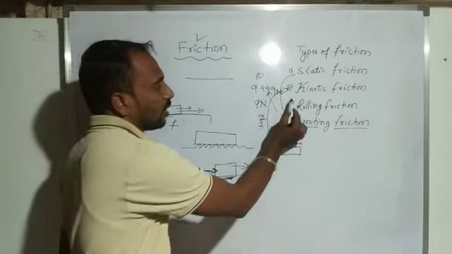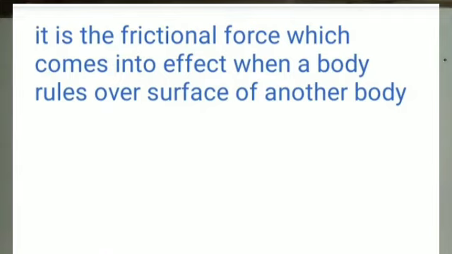Another one we consider is rolling friction. Rolling friction is a frictional force which comes into effect when a body rolls over the surface of another body. Suppose here we have an inclined surface, and a body starts rolling over this inclined surface.